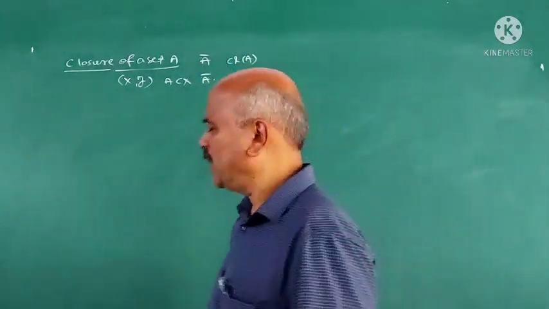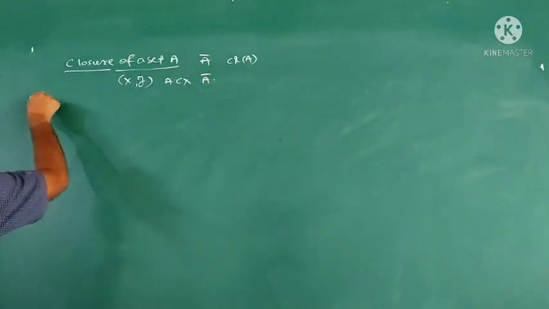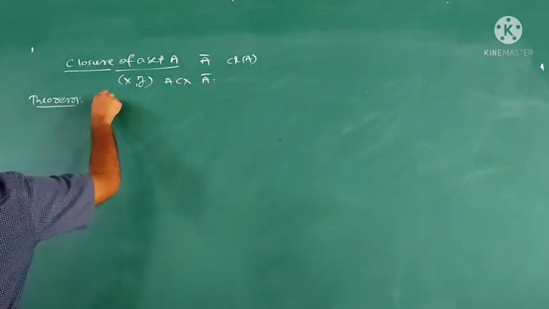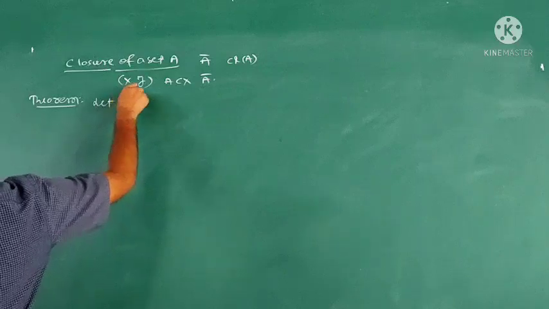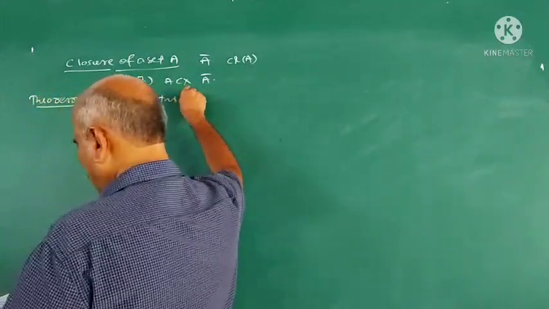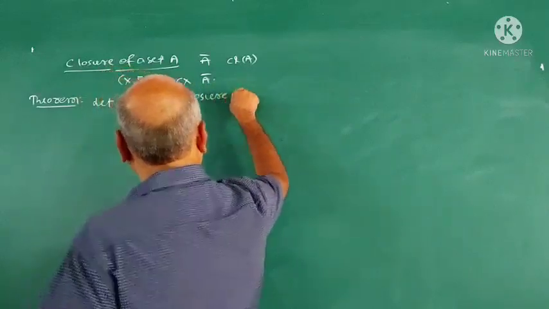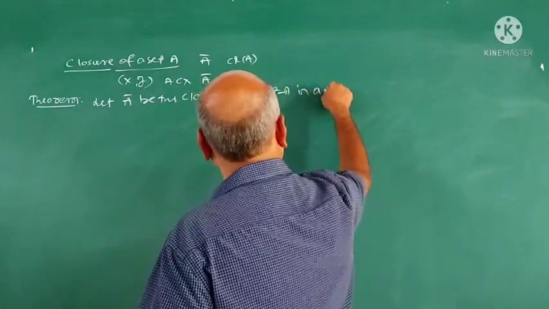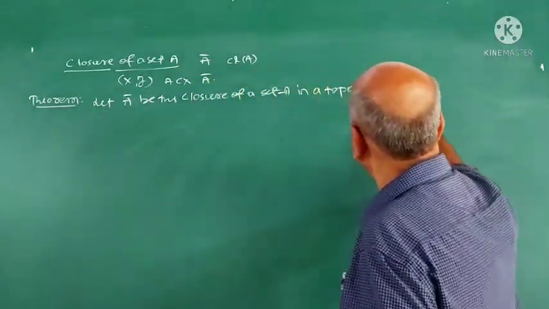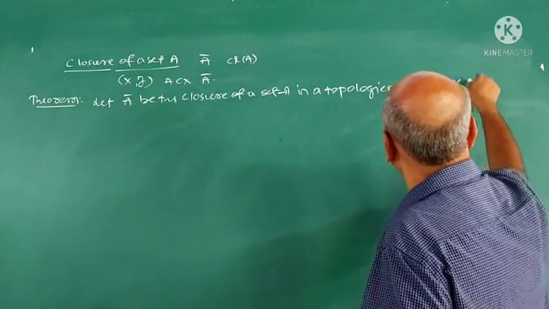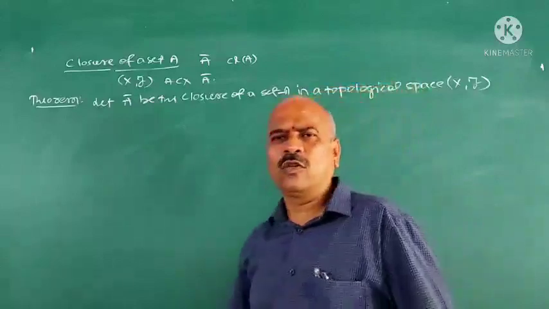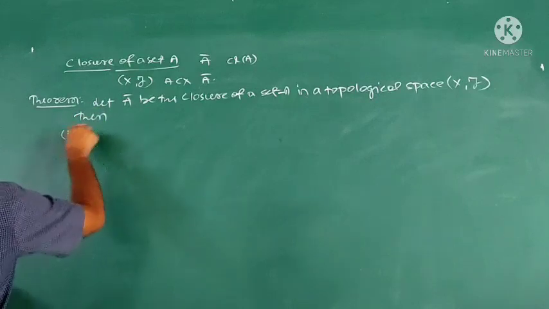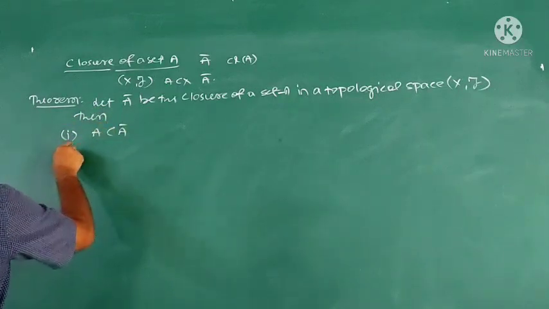Now we study some important results on this closure of a set and we will take that as a theorem. First theorem is, take the statement: let A closure be the closure of a set A in a topological space X, T. Then first result, A is contained in A closure.